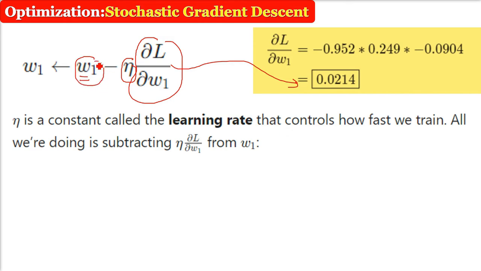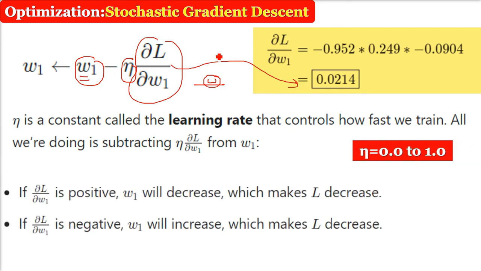The learning rate is a configurable hyperparameter used in the training of neural networks that has a small positive value, often in the range of 0.0 to 1.0. This eta is very important, otherwise it will overshoot, undershoot, underfit, all these things will happen. Please remember that del L by del W1 is just a gradient. It is just telling you the slope, negative or positive. We want a proper optimized value, because we can get local minima, local maxima, all this. For that we have to do the optimization.